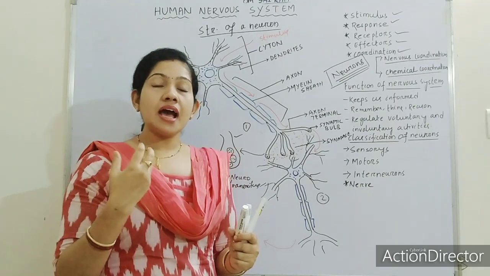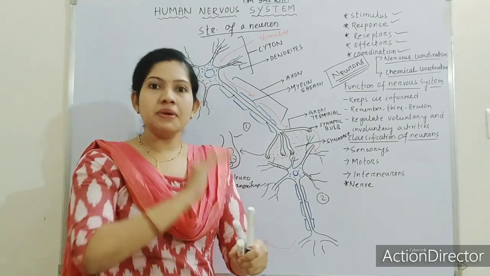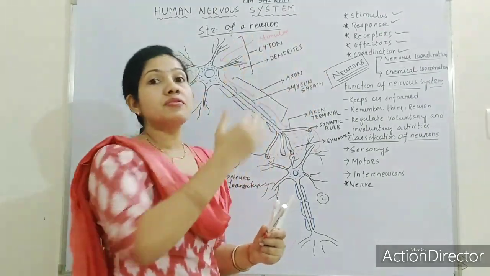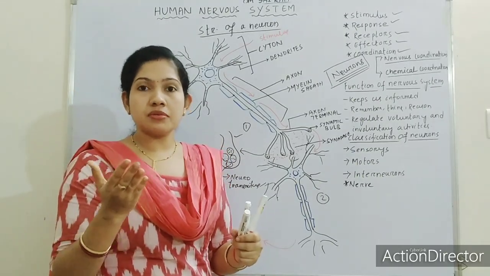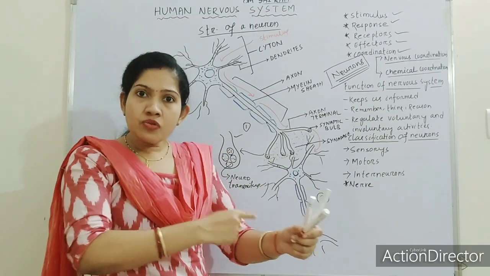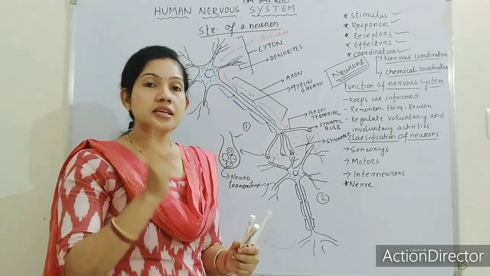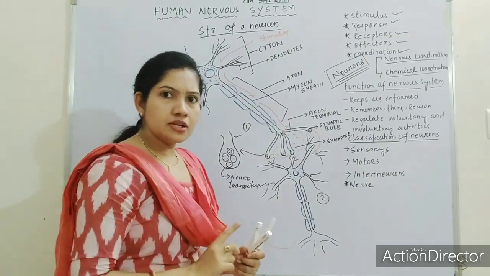Then our brain will command our hand to beat that mosquito. That is due to the effector cells. The brain will command our hand to beat the mosquito. So how fast is the conduction? As I said, there is a coordination among the neurons. So can you find the coordination?